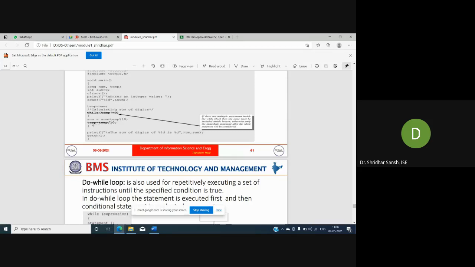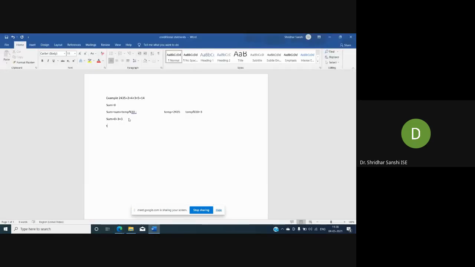So what I'm doing for that is temp equal to temp divided by 10. You see the difference: here I'm calculating the remainder, but here I'm dividing temp by 10. Whatever the result is, it will be assigned to temp. So what is my temp value?